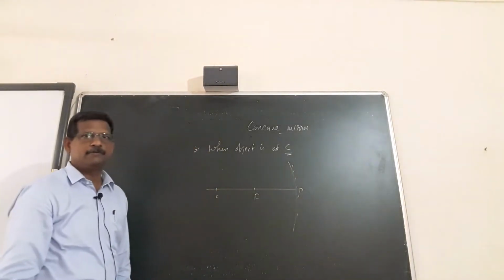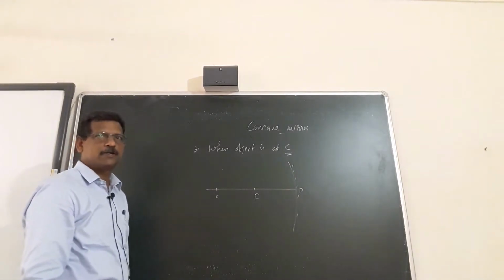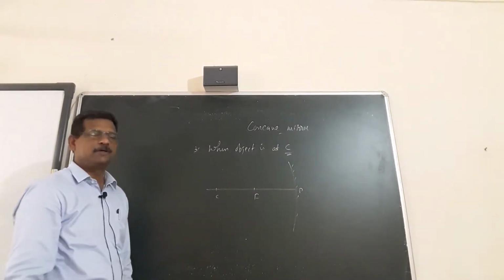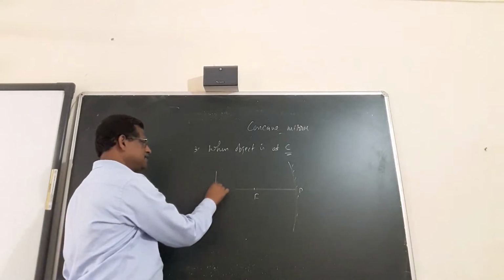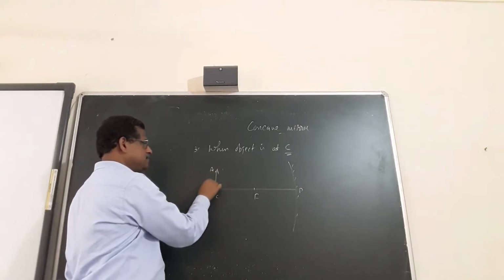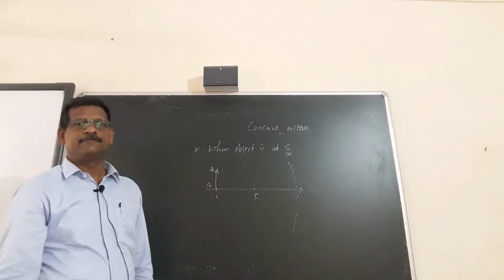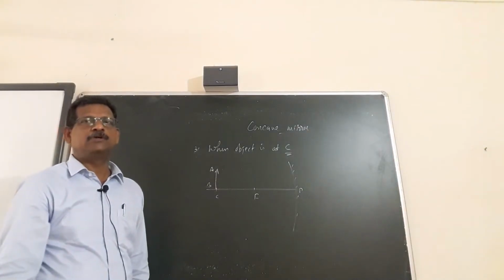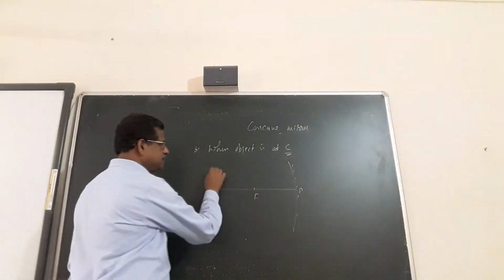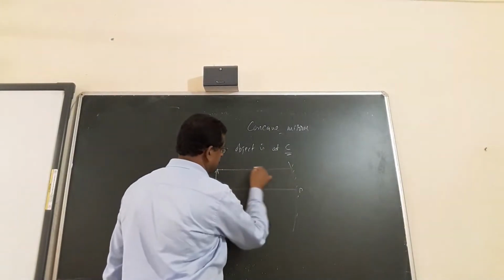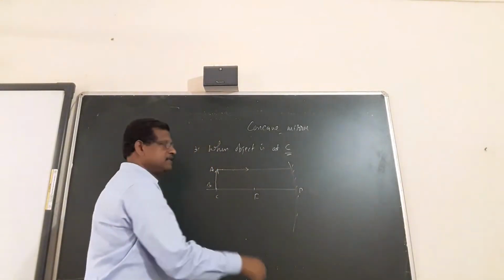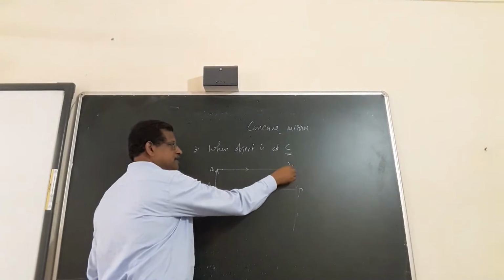P the pole mark, F focus mark, and C also be marked. And object is now at C. So this is your object AB at C. Same kind of two rays we consider. So it will be easy for all of you to recognize. First ray parallel to principal axis. After reflection passes through the focus.